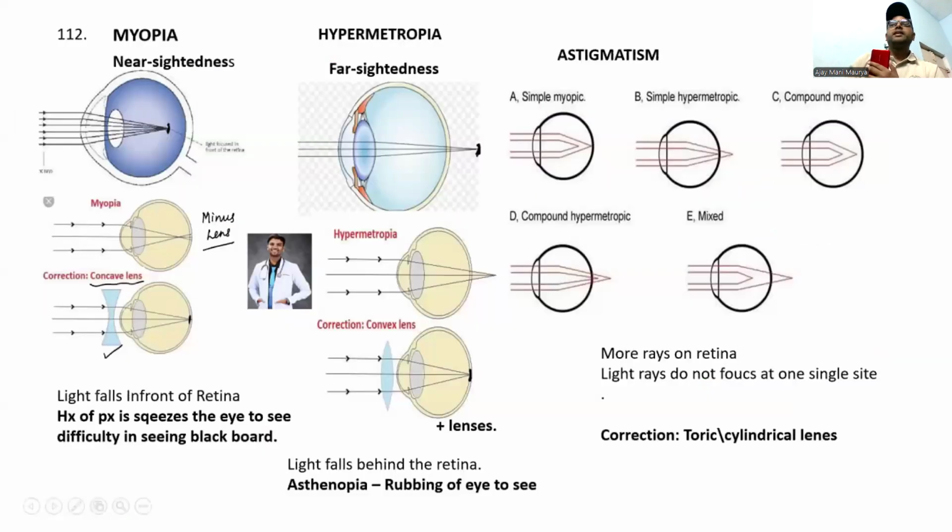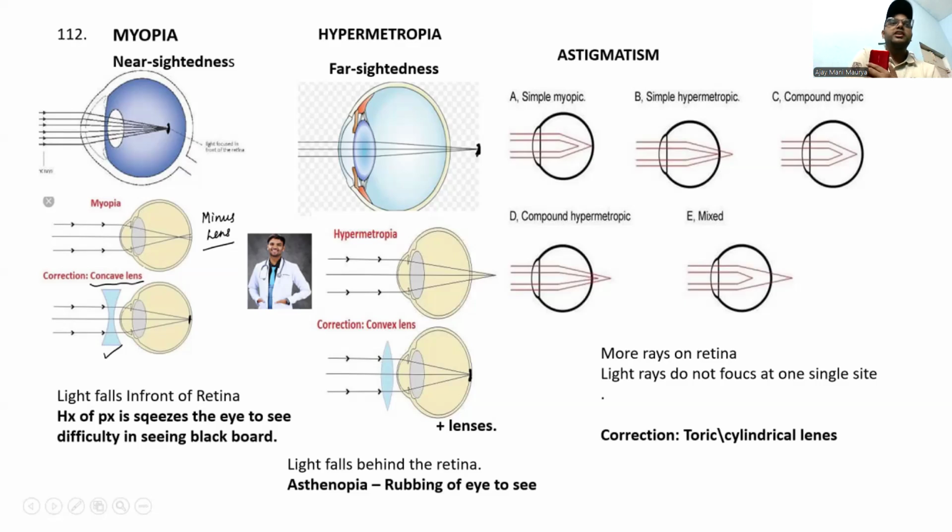Coming to the next one, see here: myopia, hypermetropia, astigmatism. Myopia is nearsightedness. What happens here is that light will fall in front of the retina. They will also give a history of a child who squeezes his eyes to see objects, in the case of myopia.